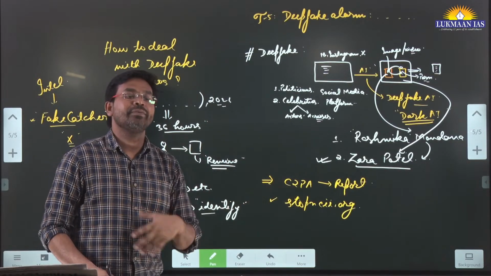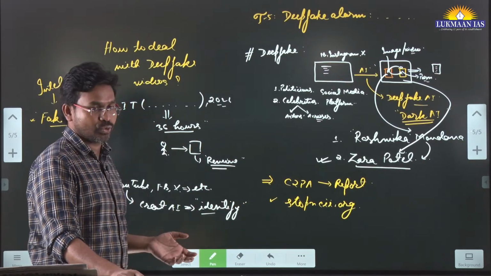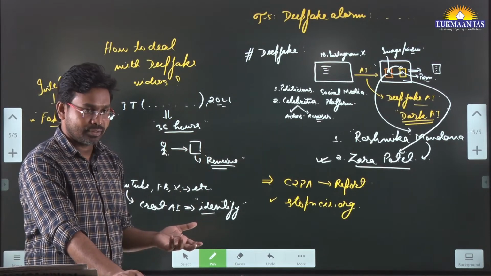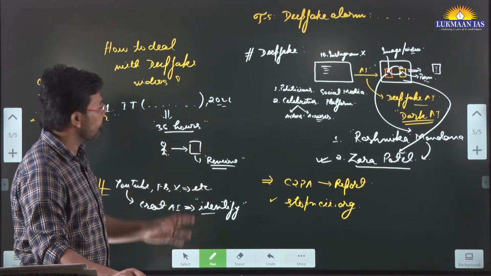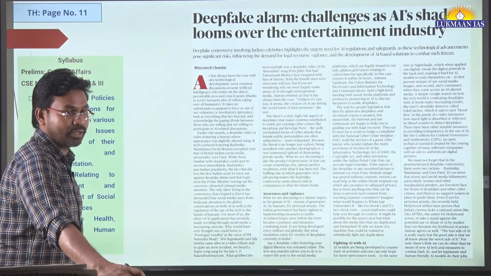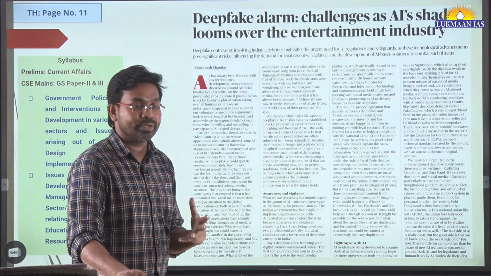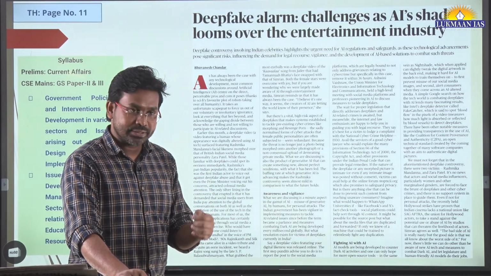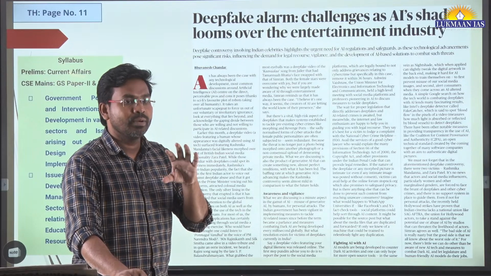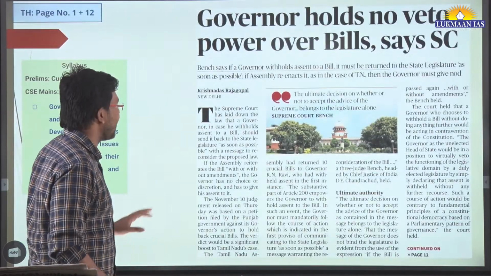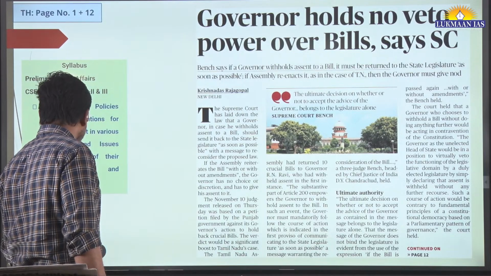And here they have given some examples where people are happy when their faces are morphed, if it is done for a good purpose. So the intention of the uploader, the deepfake video creator, matters. There can be legal provisions that talk about the punishments that may be applied, because it is a criminal act.